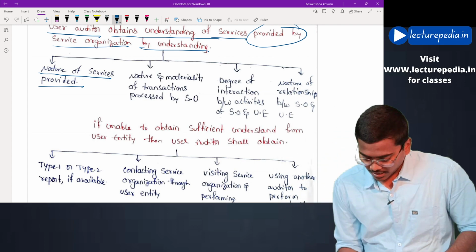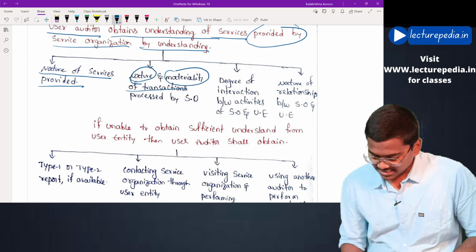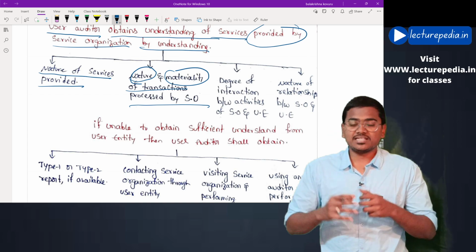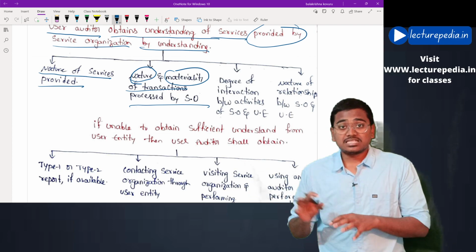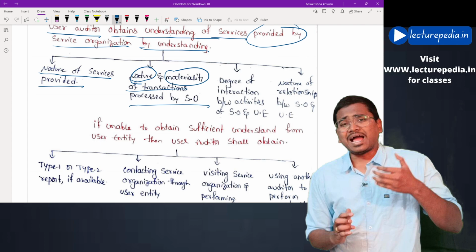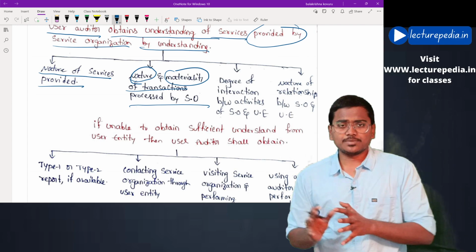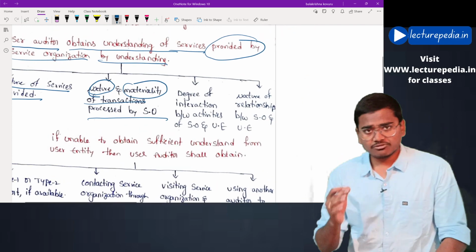Okay, and what is the nature and materiality of the transactions processed by the service organization? How material are the transactions that are processed by the service organization to this user entity? Whether they are highly material to the user entity or not that material, the auditor will determine.